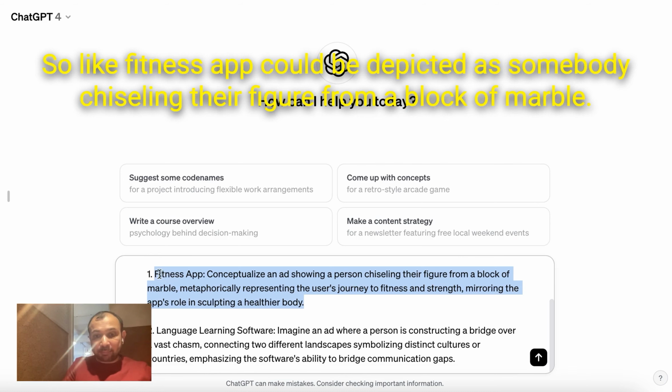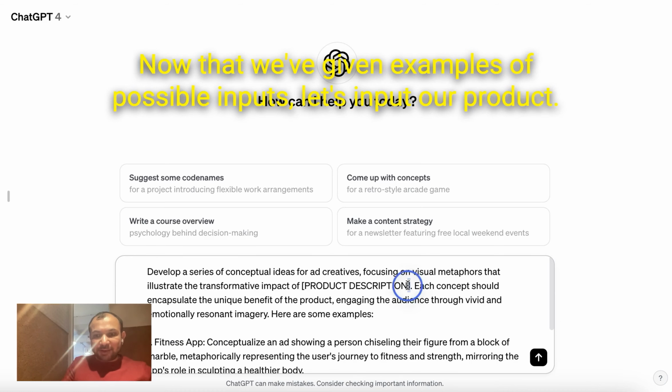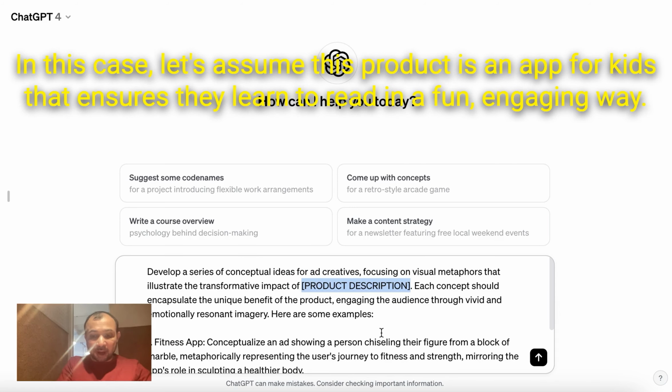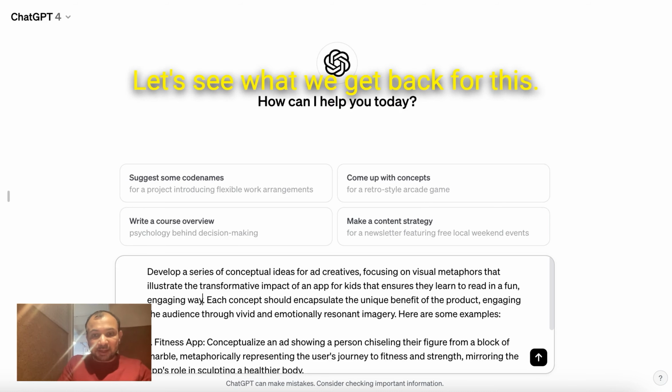So a fitness app could be depicted as somebody chiseling a figure from a block of marble. Language learning software could be somebody constructing a bridge, which implies connecting two different cultures. Now that we have given examples of possible inputs, let's input our product. In this case, let's assume this product is an app for kids that ensures they learn to read in a fun, engaging way. Let's see what we get back for this.